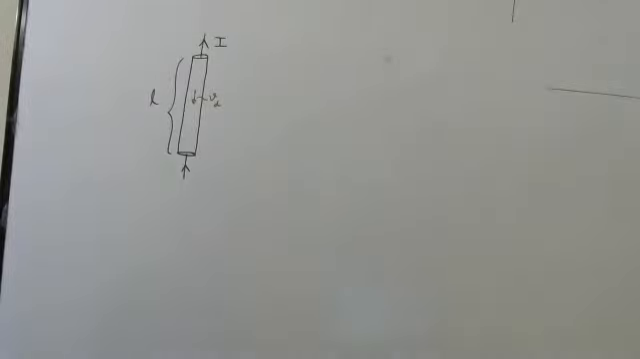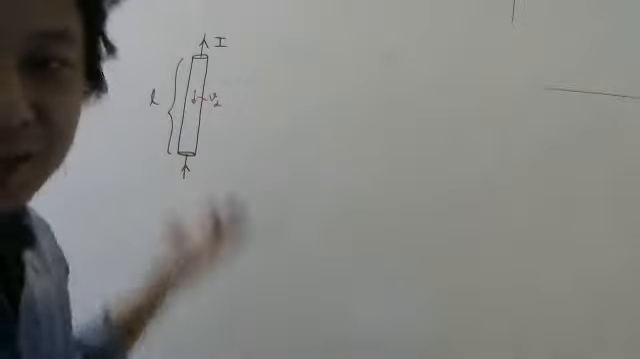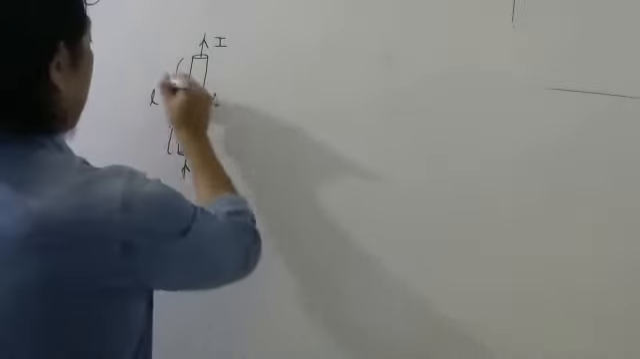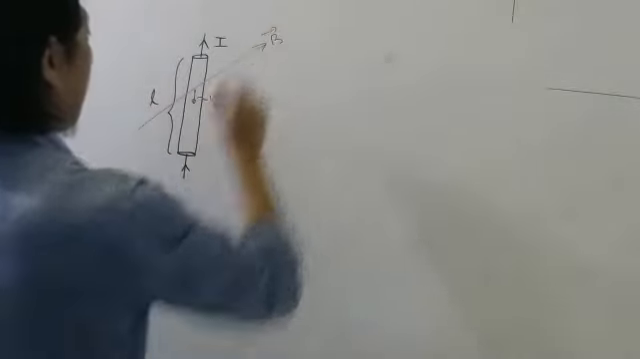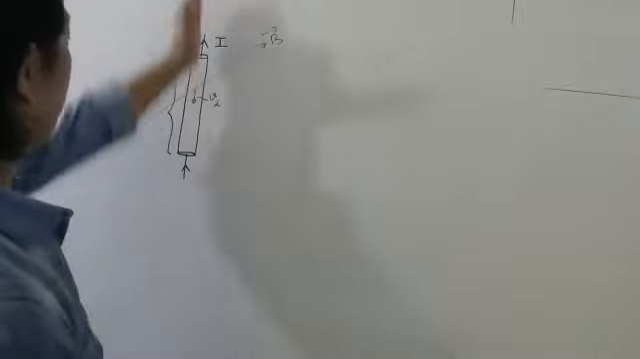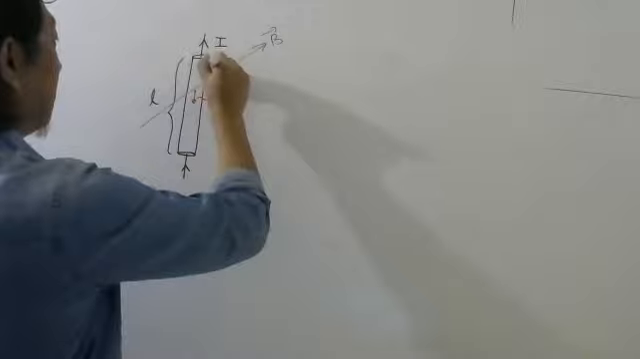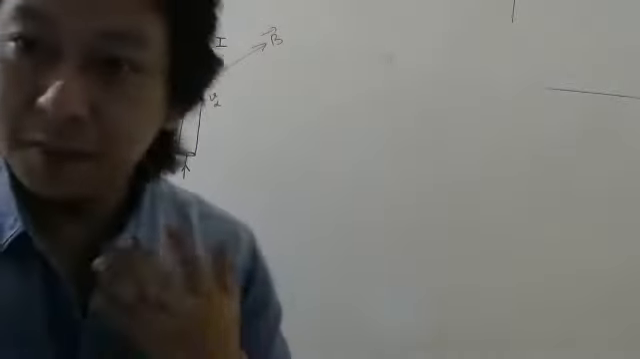Now I will apply an external magnetic field. If you keep the wire like this, it will stay like this only, Newton's first law. Now I will apply magnetic field in some direction. And the angle between the direction of current and magnetic field, let us call that angle theta. So let us see what will be the magnetic force.